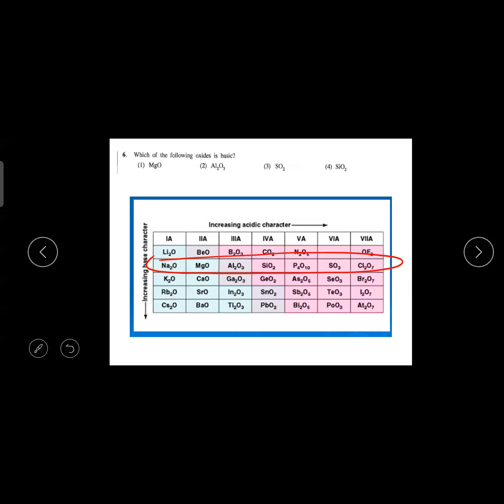Then the pink color they have given is acidic. And in the middle, they have given Al2O3 and gallium oxide, Ga2O3, not in your syllabus, don't need to worry. That is a little bit brown, no? Can you see that different color? But it is not that visible. Those two are amphoteric. And on this side SnO2, PbO2, those are also amphoteric.